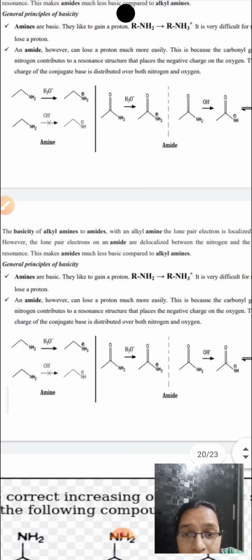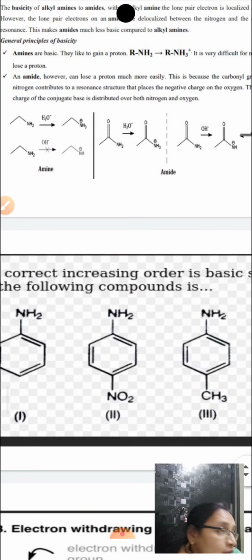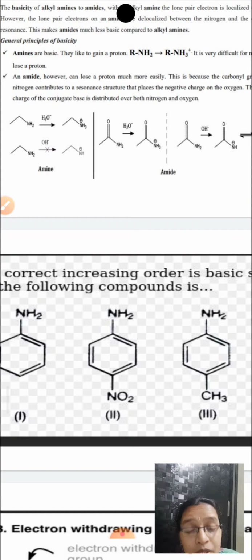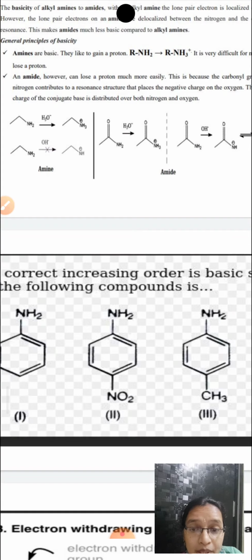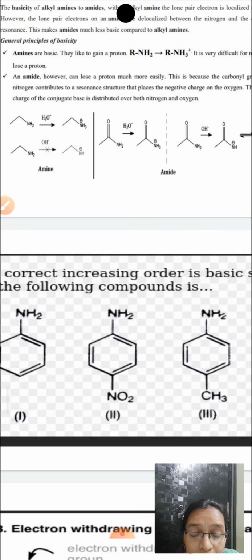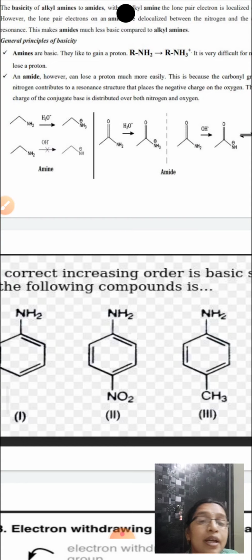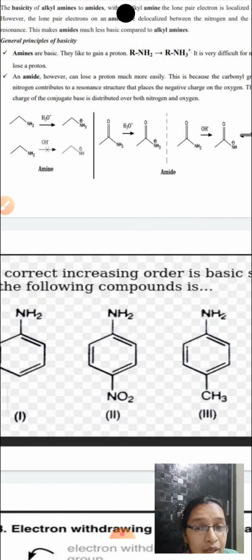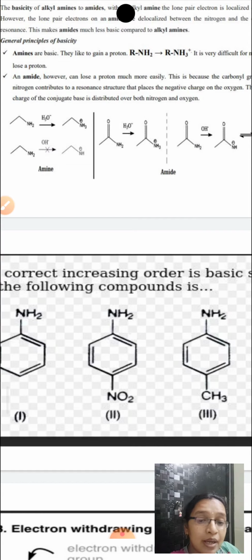And not only this, we have seen some other cases. In the case of aryl amines also, if plus I groups are present around aniline at ortho and para positions, this would be more basic. If minus I groups are present, then that would be less basic. So plus I substituted amines are more basic than simple aniline, and then minus I substituted. So first is the plus I substituted aniline, then simple aniline, then minus I substituted aniline. The order of the basicity would be like this.